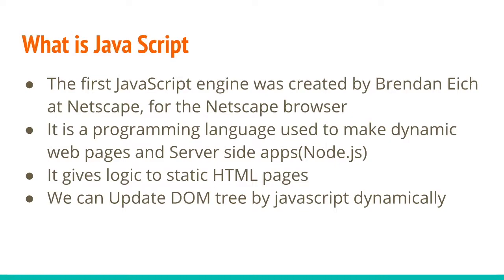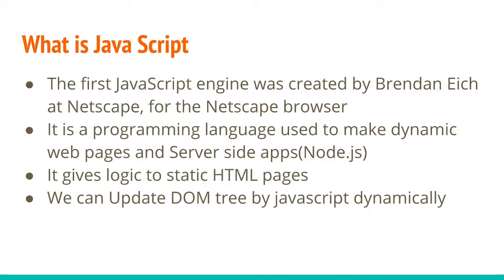But nowadays, it works on the server, that is our Node.js. In the case of Node.js, JavaScript works on the server side, while when we are viewing a website in the browser, JavaScript works on our browser, that is the client.